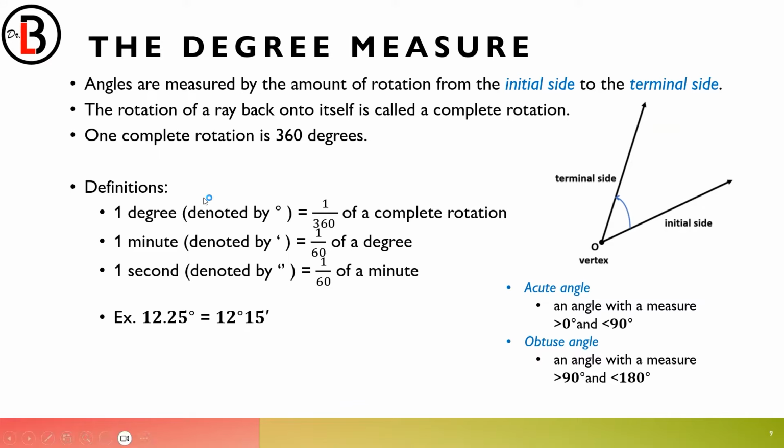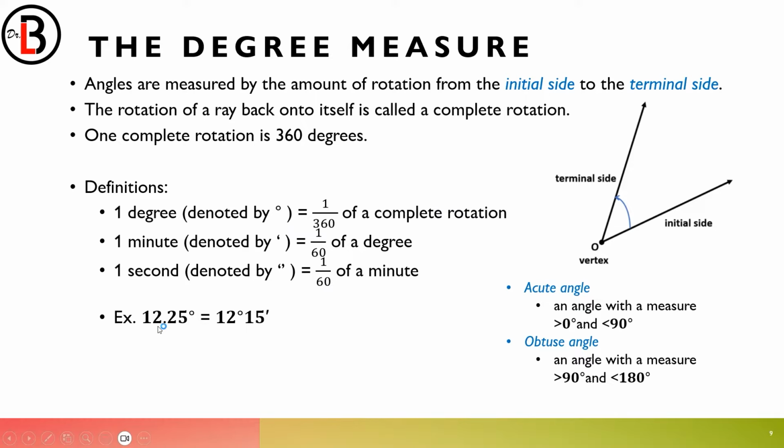So let's go to some of the definitions. 1 degree, denoted by that symbol, is actually 1 over 360 of a complete rotation. 1 minute, denoted by the apostrophe, is 1 over 60 of a degree. And then 1 second, denoted by the quotation mark, is 1 over 60 of a minute.